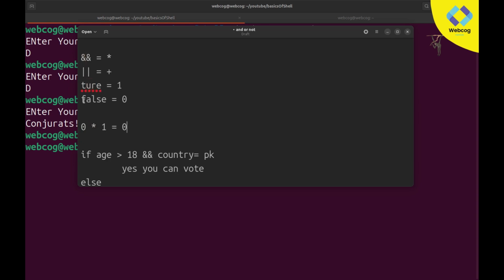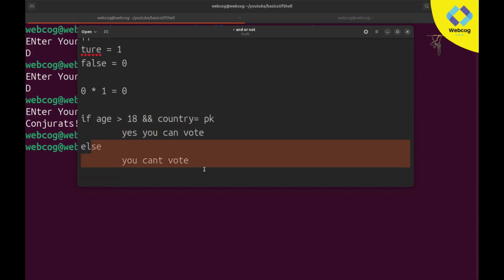So 0 equal to false. This means this condition is returning 0, and 0 equal to false, so this condition becomes false. Then the else block will simply run: you can't vote. So this is the benefit of the AND operator. Even if one condition becomes false, it will return the whole statement as false. Then it will not execute this code and it will simply run this.